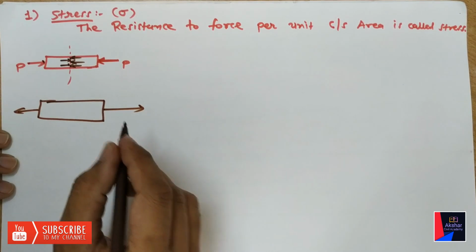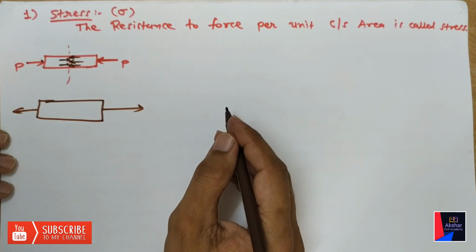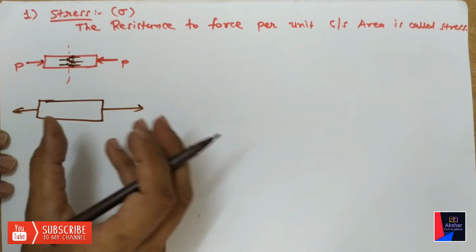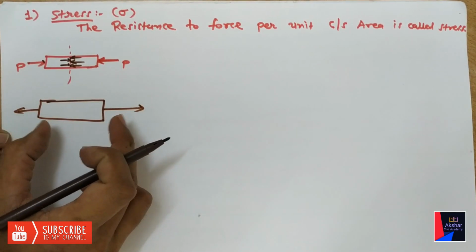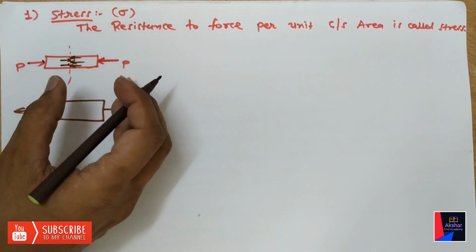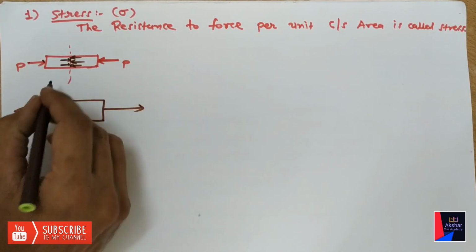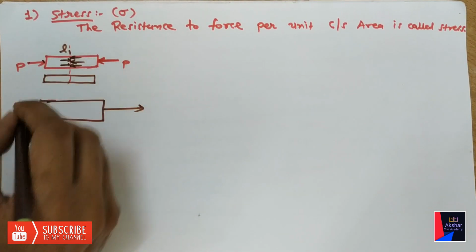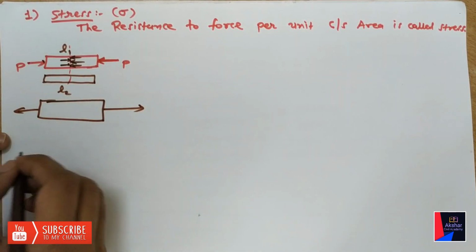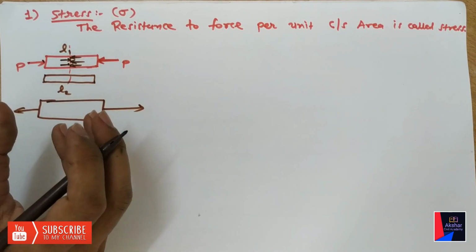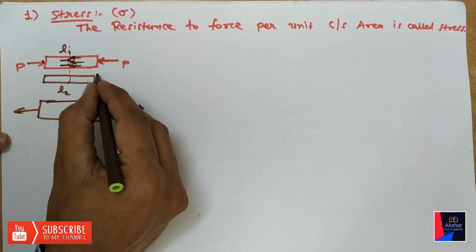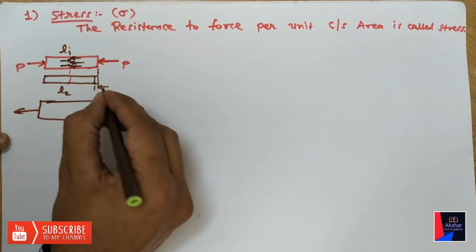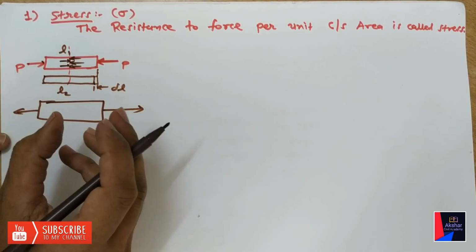So we can say on a body, when external force is applied, it undergoes some deformation. It will change its length. For example, if we are compressing it, then it will change its size. The original length was L1, and after compressing it, maybe length L2. So this much length, del L, is reduced.